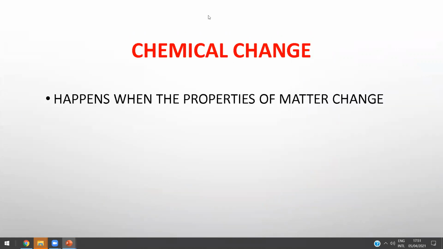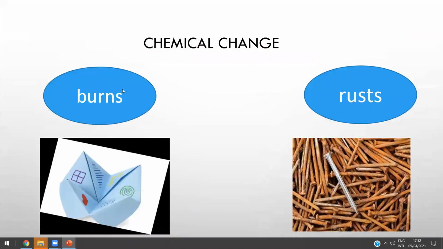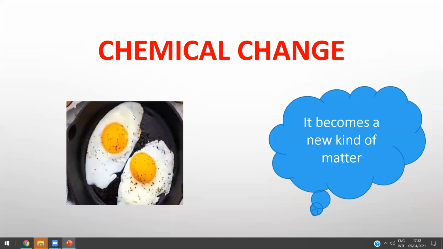But what about chemical change? Chemical change happens when the properties of matter change. Now we have a different kind of matter. In the chemical change, we have a different kind of matter because the properties of the matter change, like burning or rust. If you burn the matter, heat the matter, you have a different kind of matter. Or if the matter rusts, we have a different kind of matter. We cannot change it back by rust or burn.